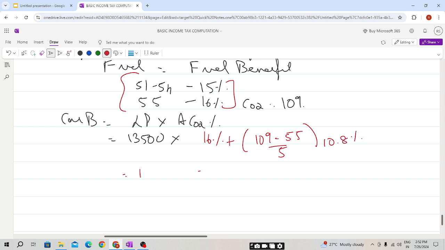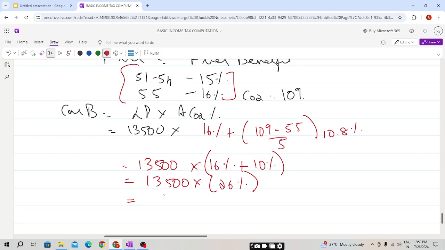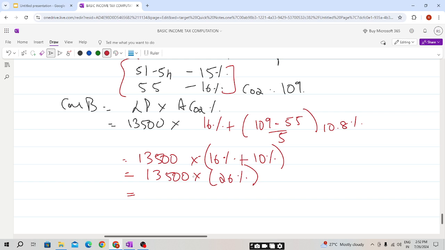So it will be, student, 13,500 into 16% plus 10.8. We round down to the nearest whole number, that will be 10%, student. It will not be 11. Round down means always we need to round down to the nearest whole number, not round up. If we round to 11, it will be round up. So 13,500 into 26%, and maximum is 37. It is not exceeding. So 13,500 into 26%, it is 3,510.